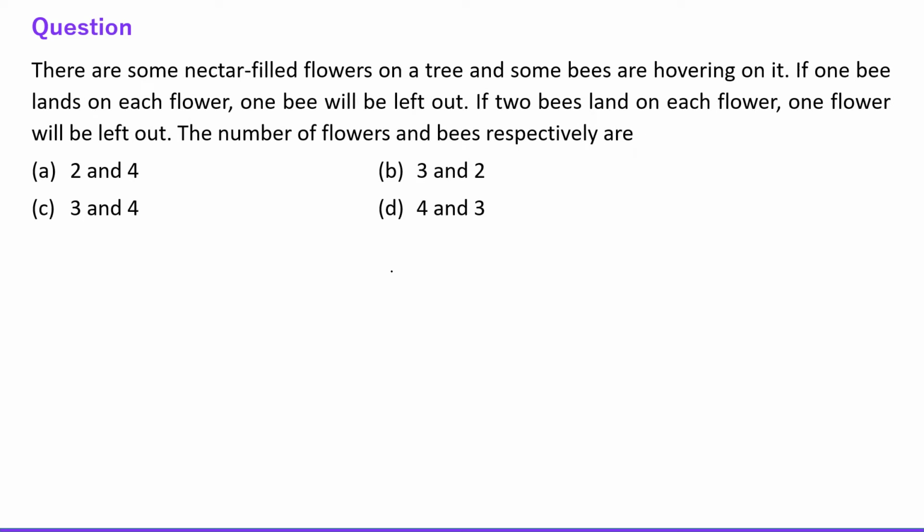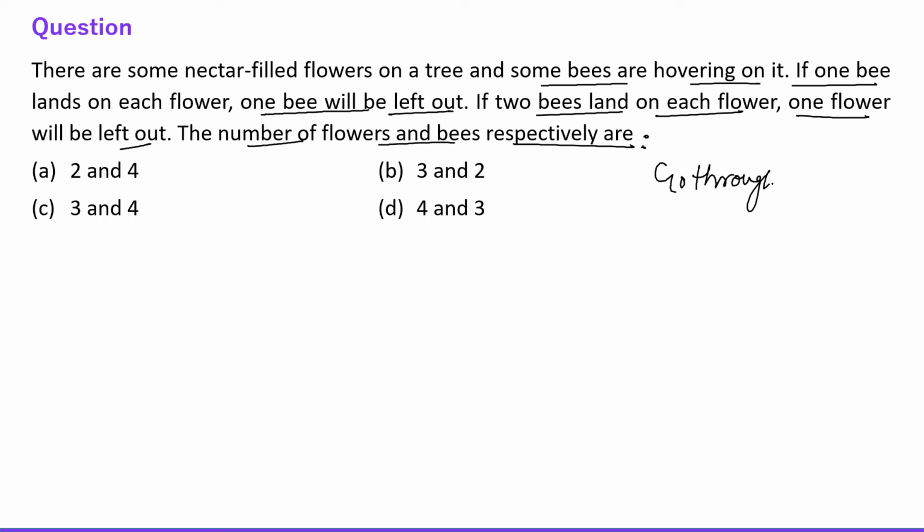The next question is, there are some nectar-filled flowers on a tree and some bees are hovering on it. Okay. If one bee lands on each flower, one bee will be left out. If 2 bees land on each flower, 1 flower will be left out. The number of flowers and the bees respectively are. Okay. Just go through the options. Right everyone? Please don't solve this question with the help of equations, just go through the options only.